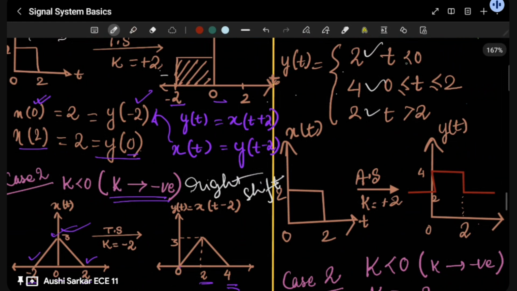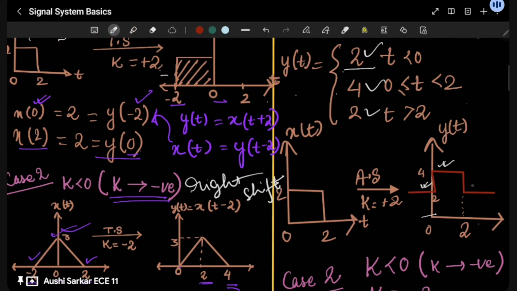See, when t is less than 0, still the amplitude is going to be 2. So you can't initially start from 0 here. You have to start the signal from here. So you are starting the signal from here. And when you move to t equal to 0 and less than 2, sorry, I need to erase one thing. Okay, wait. So less than 2, you can see the amplitude will move to 4.